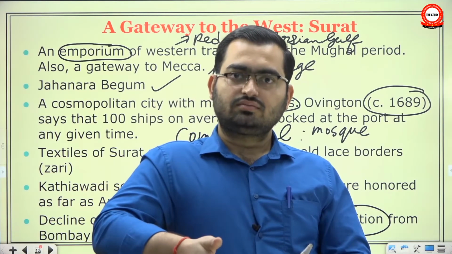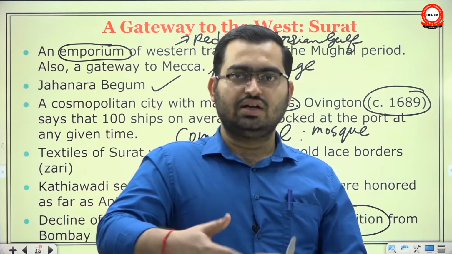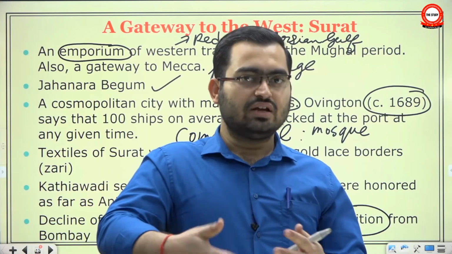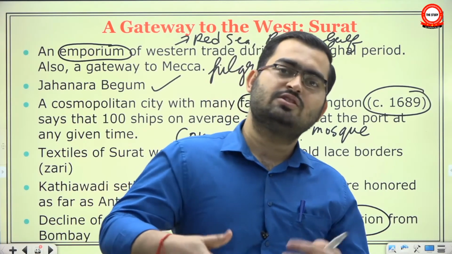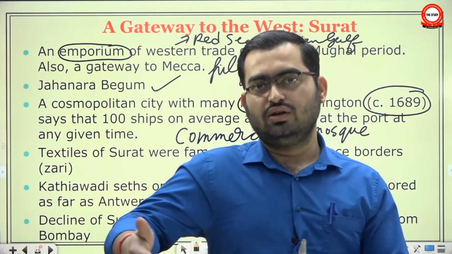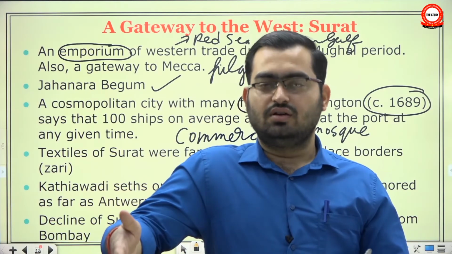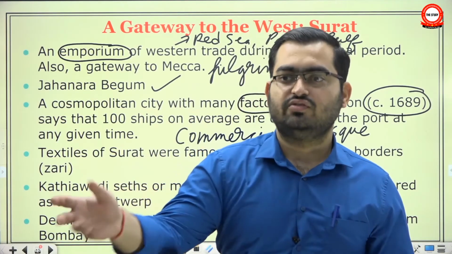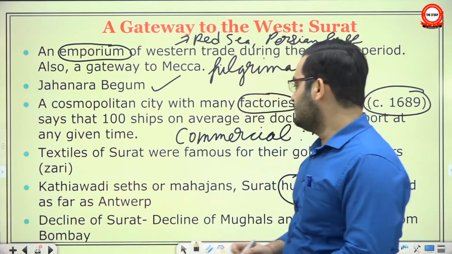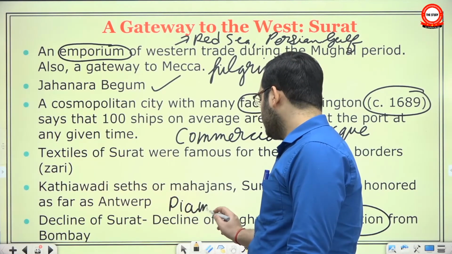On the other hand, the company moved to Bombay, which was a presidency town. They controlled not only trade but even its governance. So they felt much more comfortable conducting their trade via a presidency town. So Surat not only lost its market, it also lost a very important trading group. Eventually Surat's importance reduced. Nowadays it is known for diamond cutting.